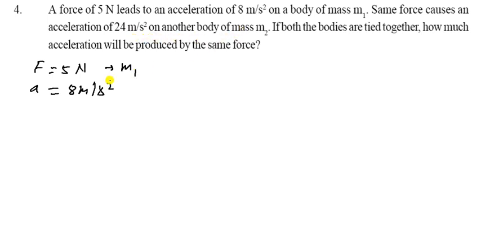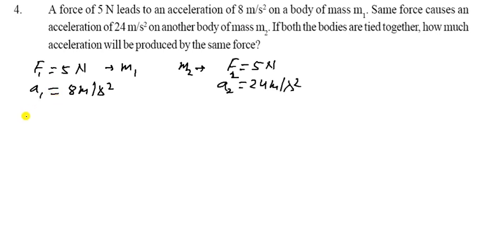The same force causes an acceleration of 24 meter per second square on another body of mass m2. So the same force, 5 Newton, and the mass of the body is m2, and the acceleration is 24 meter per second square. Here it is F2, and that is F1, a1.